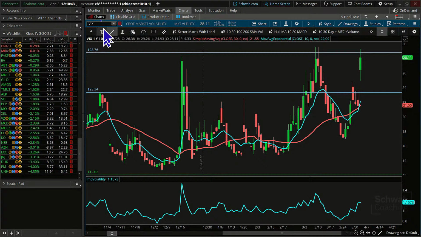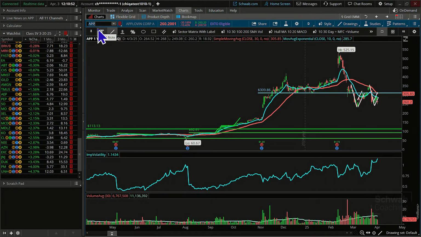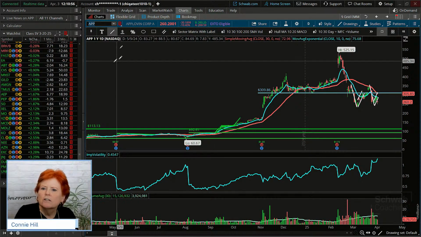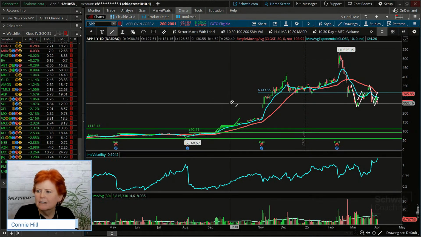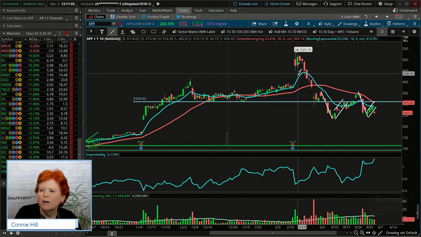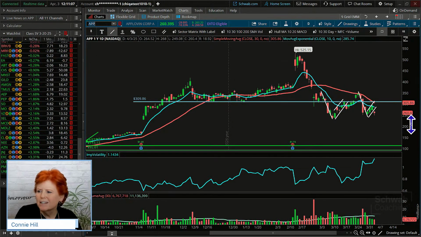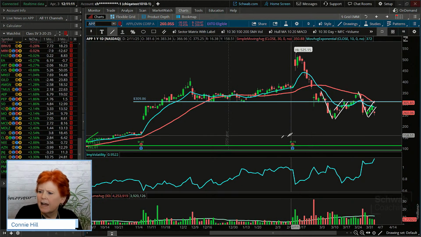Now, the first one we're going to take a look at here, and I should say, it might seem like the letter A is our sponsor here today because I have several stocks that start with the letter A, but also we're seeing some bear calls. So this is AppLovin. This is a tech stock, and it had a nice run up, but you can see what kind of a correction it's had from this peak at 525 to where it's sitting right now at 260. I mean, that is quite the haircut that it's had.